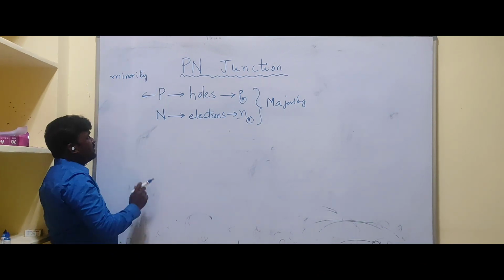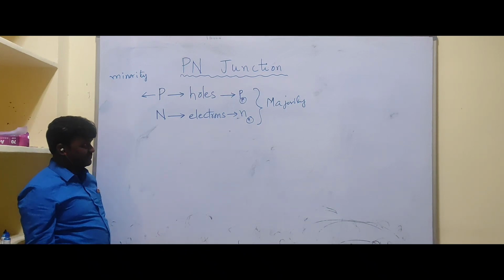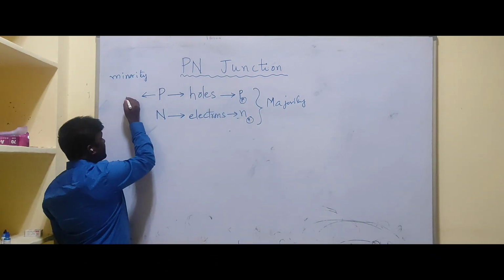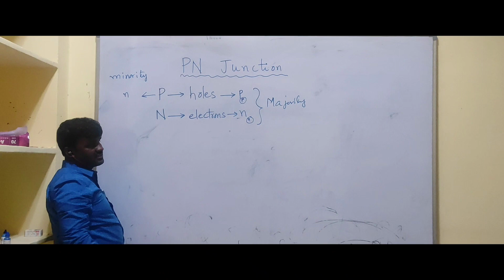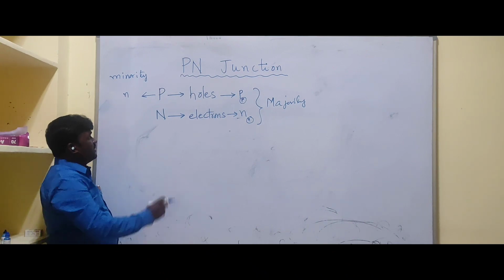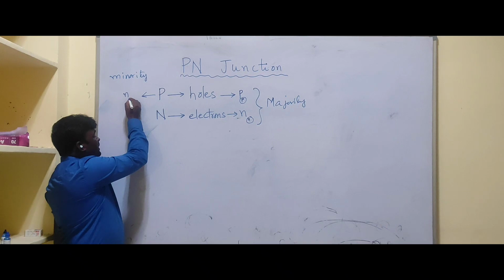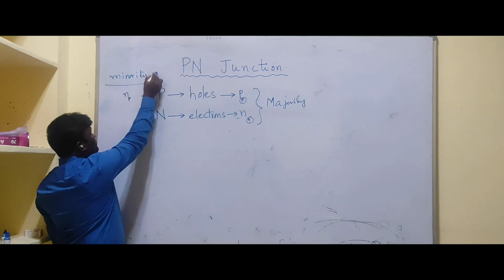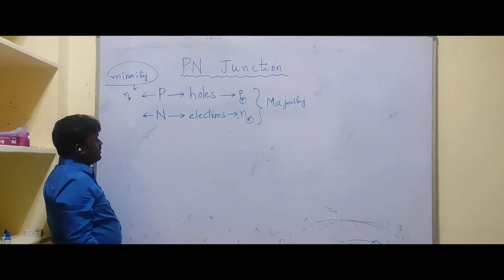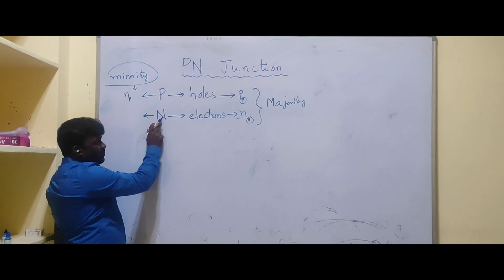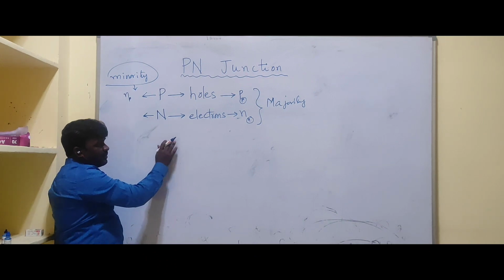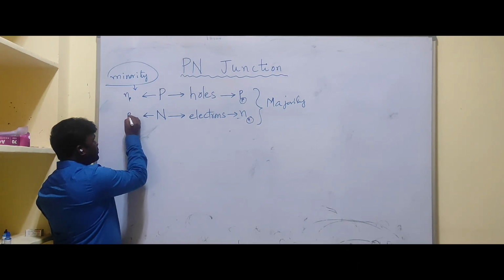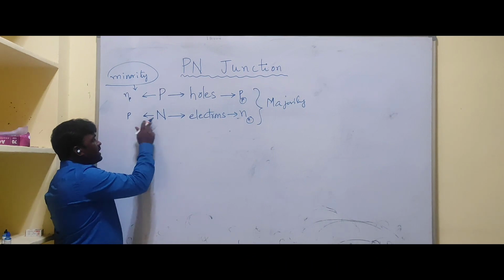In the p side or p-type semiconductor, if holes are the majority, the minority are electrons. The number of electrons is represented by n, and these are the electrons in p-type semiconductor material, so it can be represented as n subscript p. Similarly, the number of minority charge carriers in n-type: the majority are electrons, so obviously holes are the minority. The number of holes is represented by p, in n-type material, so that's p subscript n.